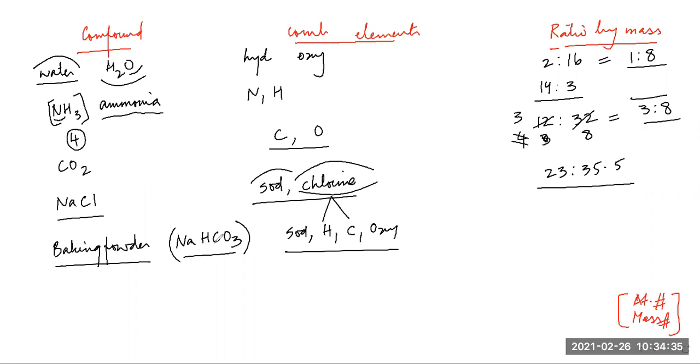Yes, Sargun, what is the atomicity of one molecule of baking powder? 1, 2, 3, 4, 5, 6. 6 is the atomicity. So now Na is 23, hydrogen only 1, carbon 12, and oxygen 3 into 16, 48. So this is the ratio by mass of baking powder.